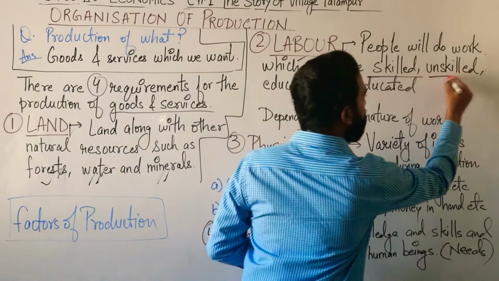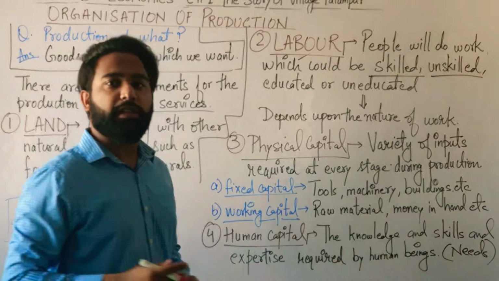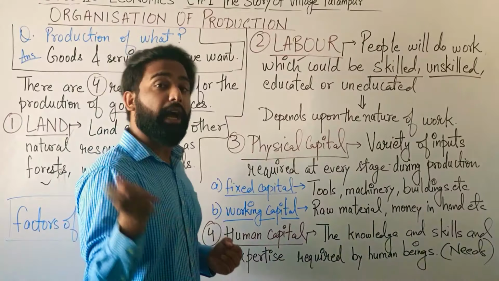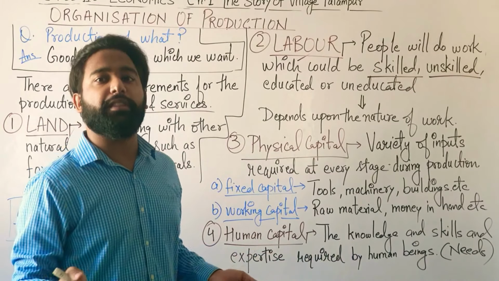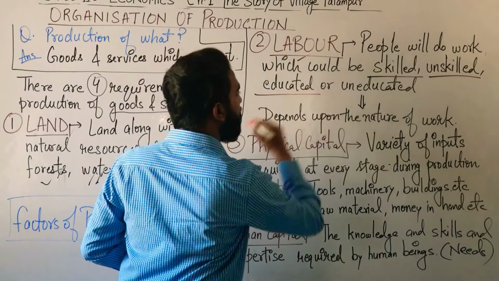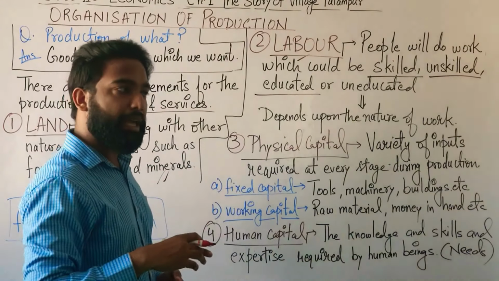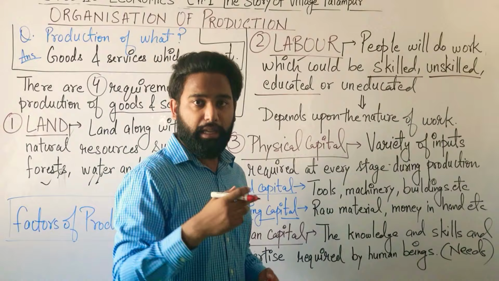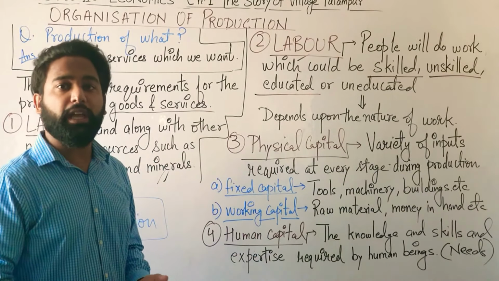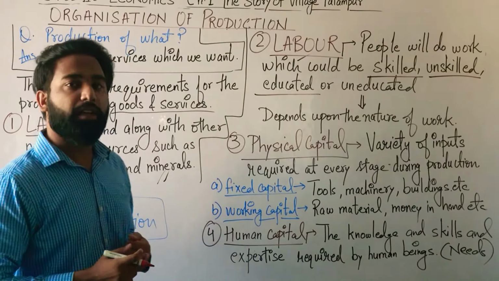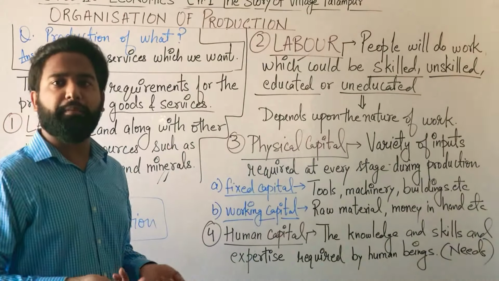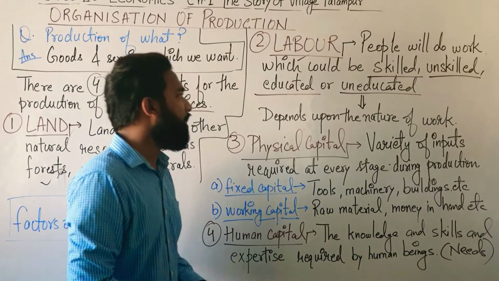Who is unskilled? Have you seen those workers who just carry the load on their back? Those are the unskilled labor. They are not trained for anything. They just carry out the loads. The educated, suppose an engineer. He is educated. He is being trained for the manufacturing of machines. Or the uneducated, those people who are not educated but still they carry out some of the work.